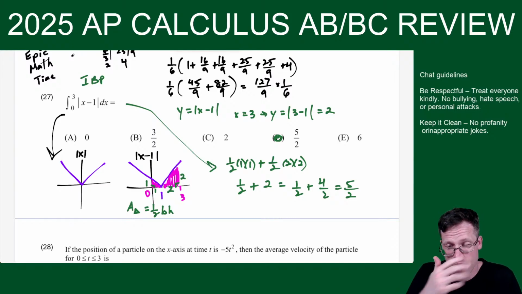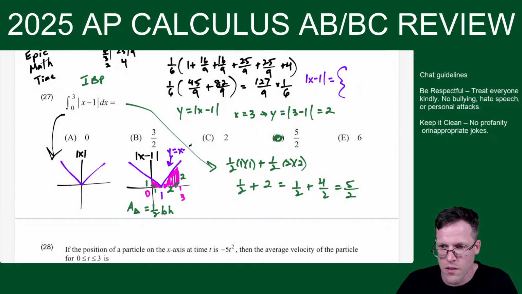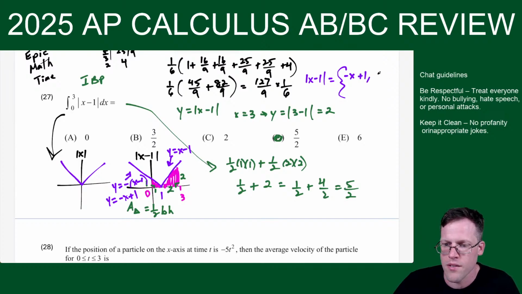I mean, if you are going to integrate it, there's a few different ways. This is a piecewise function. So see, this is the line y equals x minus 1. And this is the opposite, the line y equals minus x minus 1, plus or minus. So that's the line y equals negative x plus 1. So here you would write this as a piecewise function. You'd have negative x plus 1 when x is less than or equal to 1. But when x is greater than 1, you would be on the line y equals x minus 1. So you would integrate this as a piecewise function.